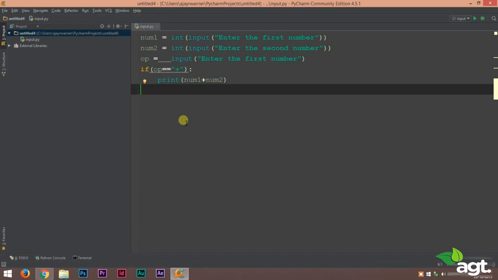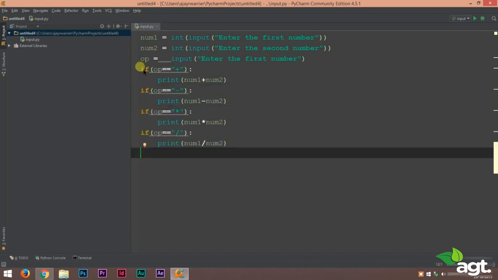Now, the same way we'll add the minus operator, we'll add the multiplication operator and also the division operator. If you have gone through my previous lectures, you will know that we'll be using elif statements. We'll be using the if, elif, else ladder for this. We'll be using the elif statement to make our program more efficient. The program will still work if you use the if statement, but we'll use the elif statement for more efficiency.